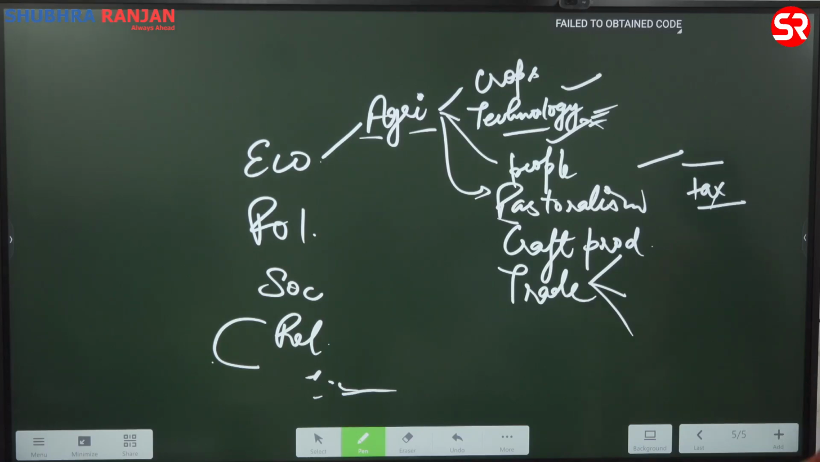What else? When you are doing trade, of what goods? What are the goods in which you are trading? How are you trading it? Are you using money? Is there the presence of currency or not? That is another thing. Transportation. How are you transporting these things from one area to another?